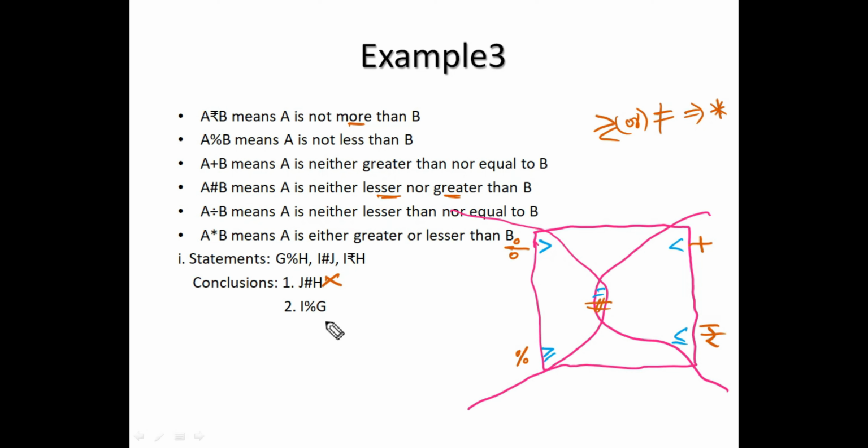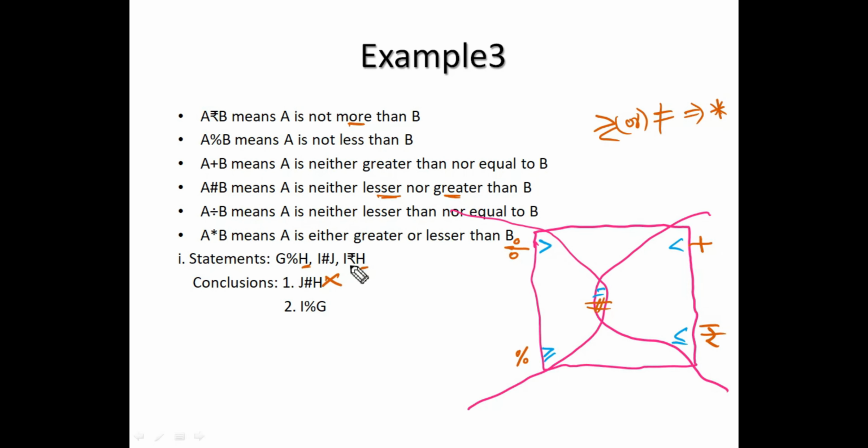Second, I to G or G to I. Okay, I to G, we will verify from I to G only. Start your journey from I, try to reach G. So I to G, what is the common element? H is the common element. I to H, then H to G.